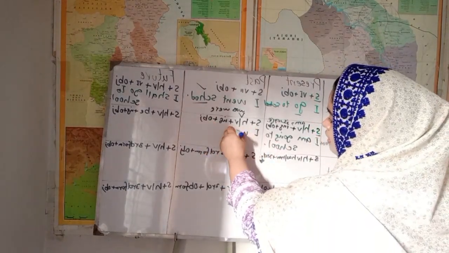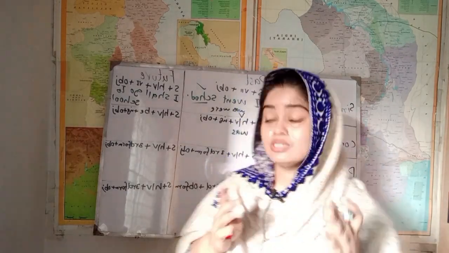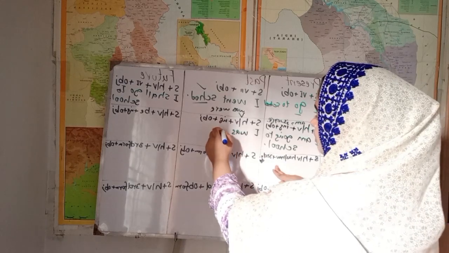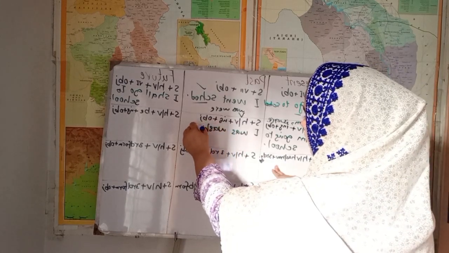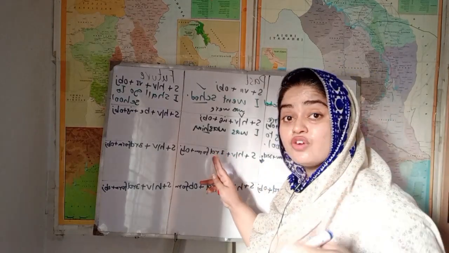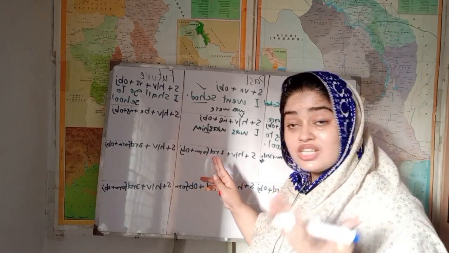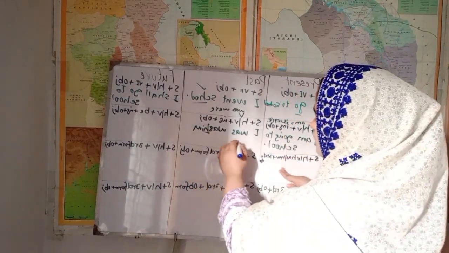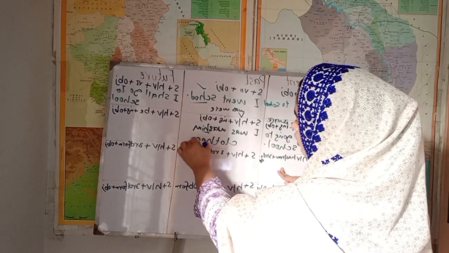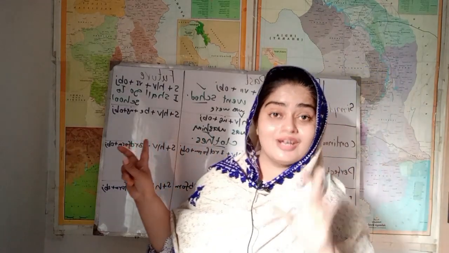I, we, they are plural; he, she, it are singular. With singular we use was, and with plural we use were. With I we use was. I was washing. Why washing? Because in continuous tense we always use the ing form to indicate the action is not completed. Action is continued. Action is progressive. I was washing clothes. What was I washing? Clothes. Clothes is the object. The same, only the helping verbs are changed.